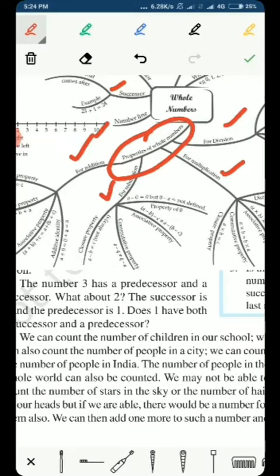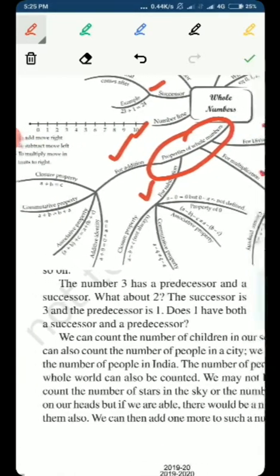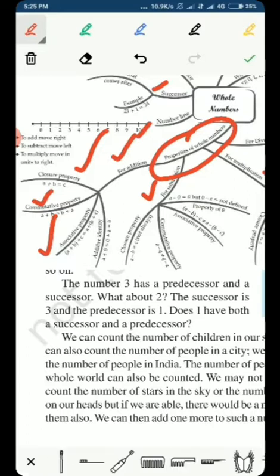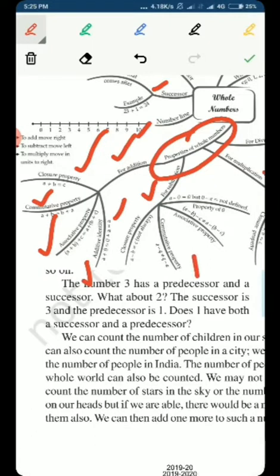And what are the names of these properties? The closure property for addition, the commutative property for addition, the associative property for addition, and the identity for addition. In the same way, we will study the closure property for subtraction, commutative property for subtraction, associative property for subtraction, and the identity of subtraction, which is not defined.